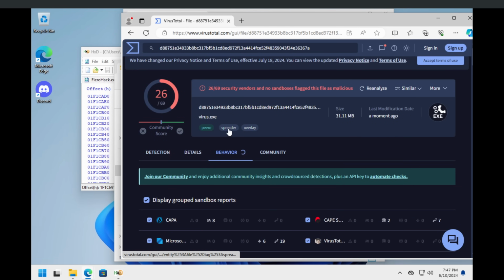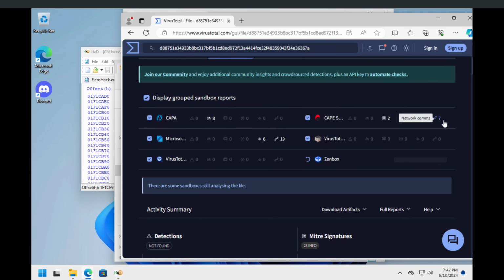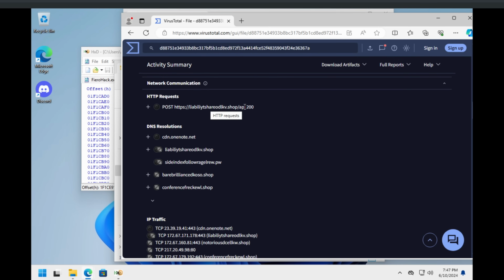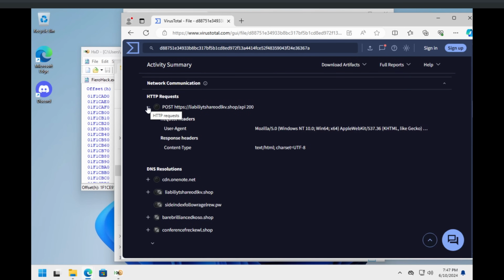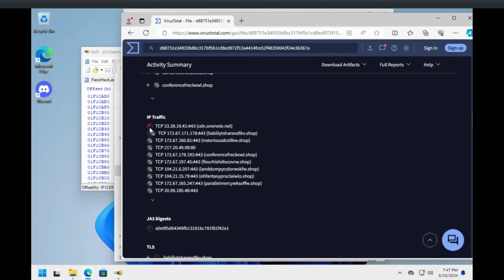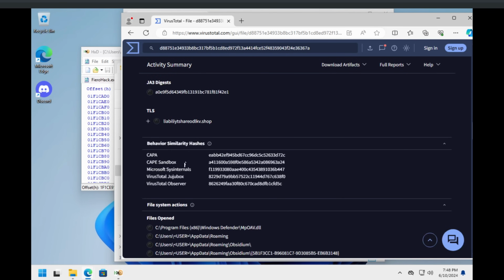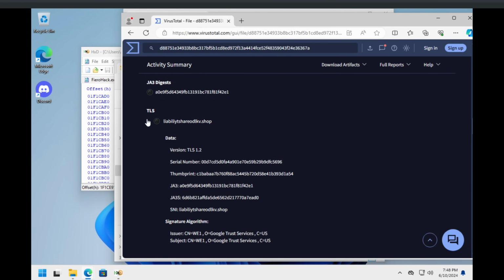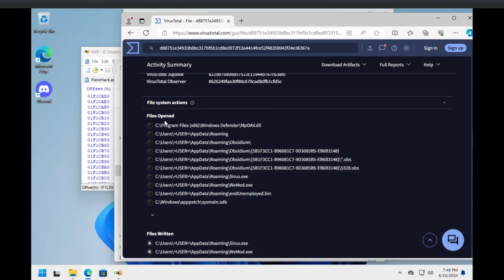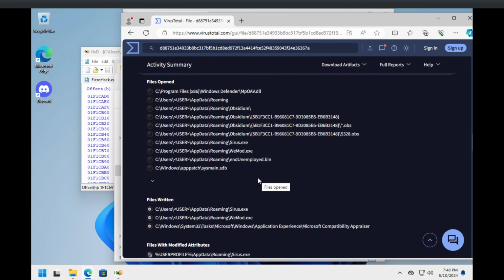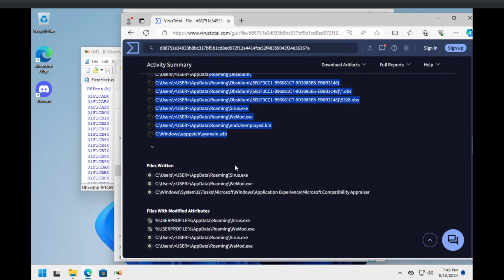Okay, it's got a spreader tab. So some of these sandboxes, okay, yeah, and it still goes to the same place. And these are the headers, so if you did want to send them some gifts, that might be helpful. I sometimes like to send the command and control server just a few presents. These are the files it goes for. It uses both Serious and WeMod, which appear to be the same file. Okay, I like that username, End Unemployed, because he's going to make a bunch of money off of this.